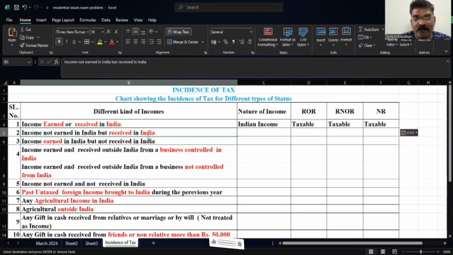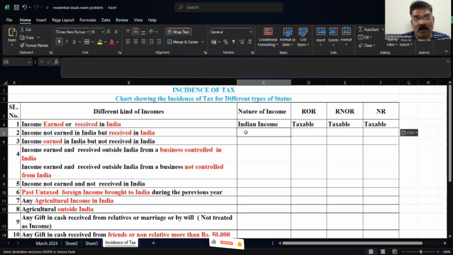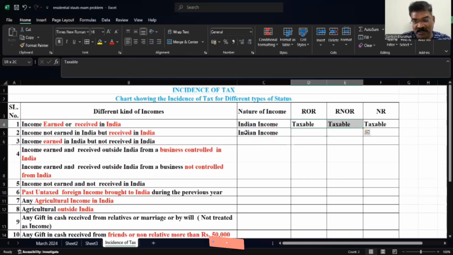See, what did I say? Indian income, basically four categories: earned, received, raised, accrued. Accrued in the sense future we are going to receive. In these four cases also we treat that as an Indian income. I have marked in red that it states received in India, anything. In the second stage, India is receiving the money, so we call it an Indian income. Again, it's taxable in all the three cases: if he is a resident, resident but not ordinary resident, or non-resident.